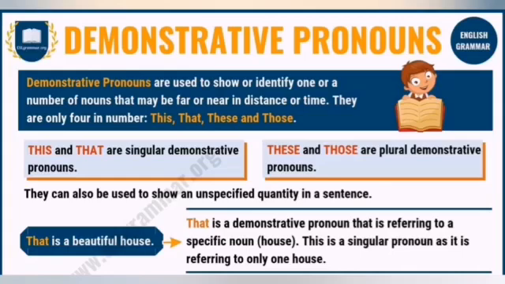So students, remember that when there is plural in the sentence, you have to add these or those में से कोई एक लगाना है. And when there is a singular noun, तो उसके लिए आपने this या that में से कुछ लगाना है. For example, that is a beautiful house. So that is a demonstrative pronoun that is referring to the specific noun house. ठीक है, तो house जो है यहाँ पर singular है, तो यहाँ पर इसके लिए that या this का word आप use कर सकते हैं. These or those will be used for plural nouns.